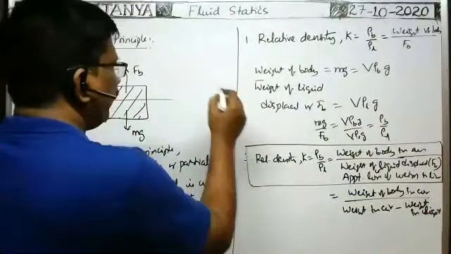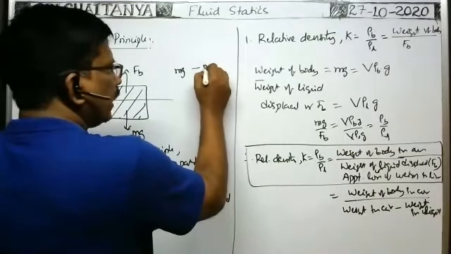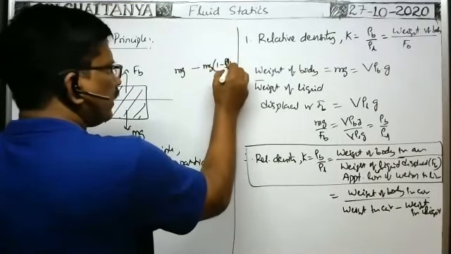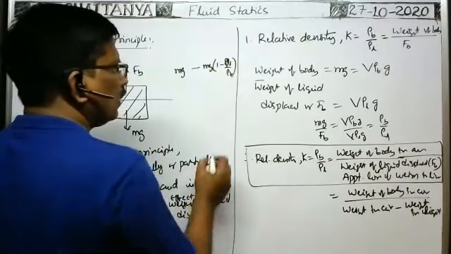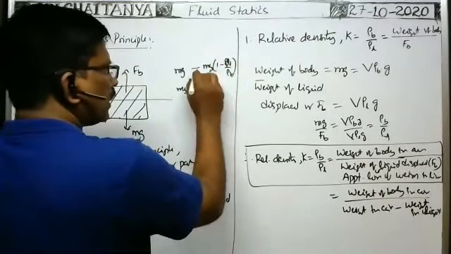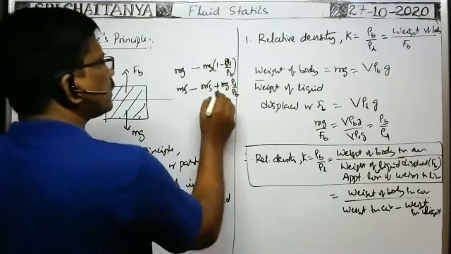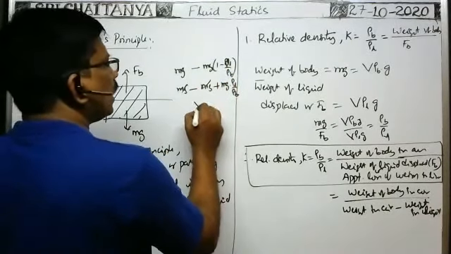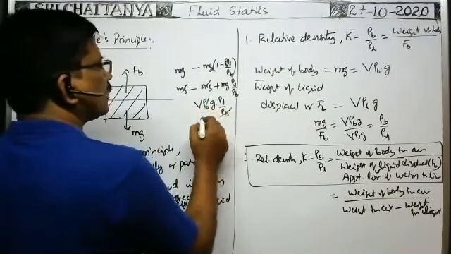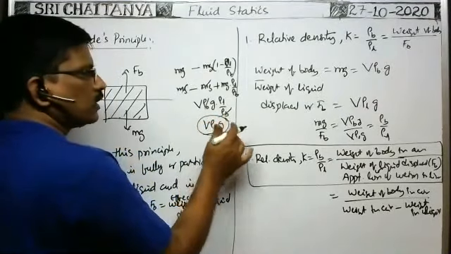Weight in air is equal to mg, minus weight in water, which is mg of 1 minus density of liquid by density of the body only, no? So mg minus mg into rho L by rho B. mg cancel. M means volume of the body into density of the body gives mass of the body into g, into rho L by rho B. Rho B cancel. So V rho L g. V rho L g means that is the weight of the liquid displaced, which is equal to buoyant force only, no?